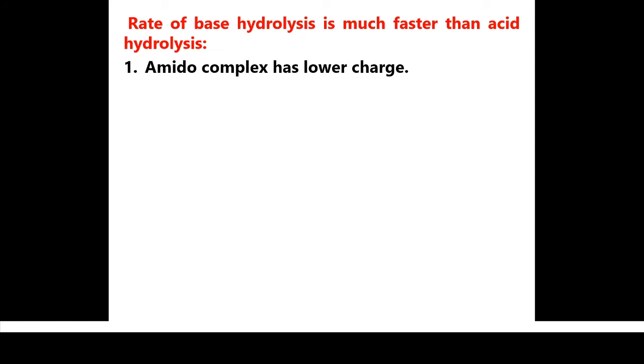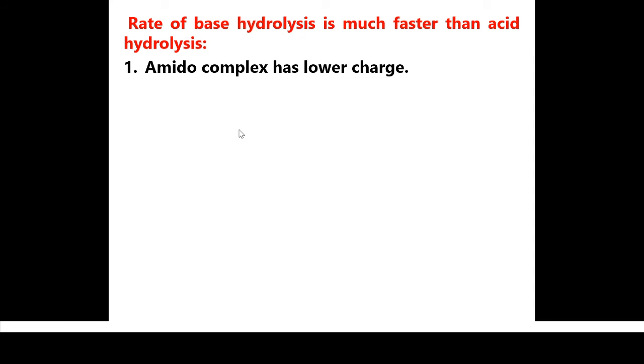This amido complex carries a +1 charge and the starting material carries a +2 charge. As this amido complex carries lower charge, it can easily remove the Cl, that is the leaving group, as compared to the starting material.